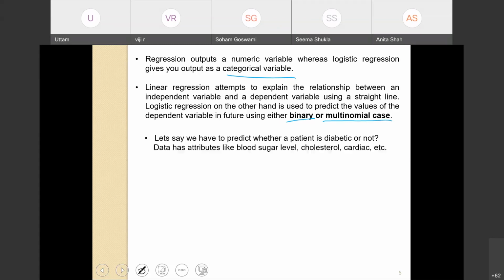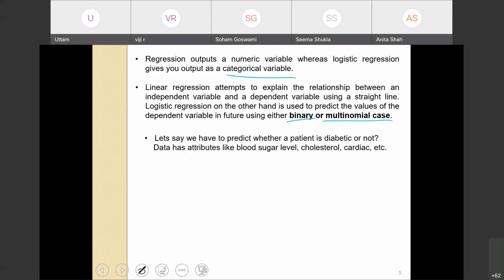Let's try to understand the whole concept of logistic regression through an example. I hope this example will make the concept more clear. Let's say there is a specific study in which we want to predict whether a patient is diabetic or not.